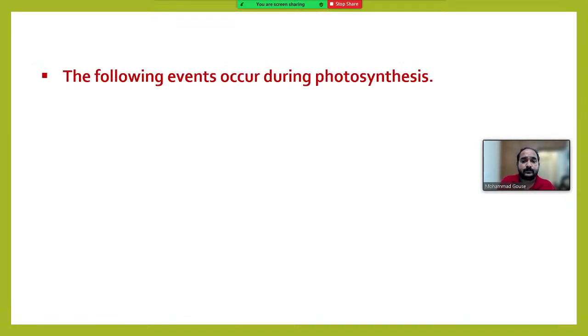Now, what will happen during photosynthesis? The mechanism of photosynthesis. Actually, it's a very complex mechanism. It has several steps and it is a little confusing in fact. But in our textbook, it was simplified and given in an easier way. So it is not at all difficult.